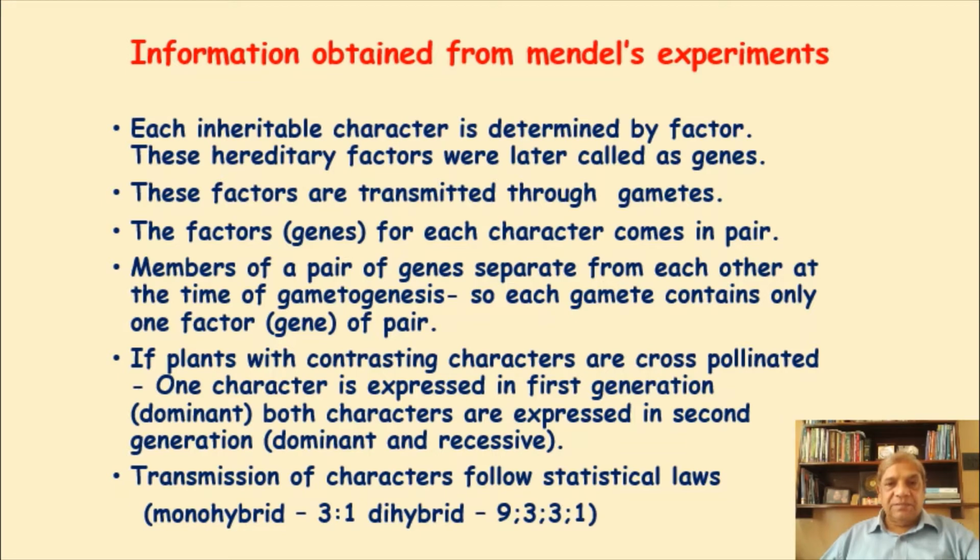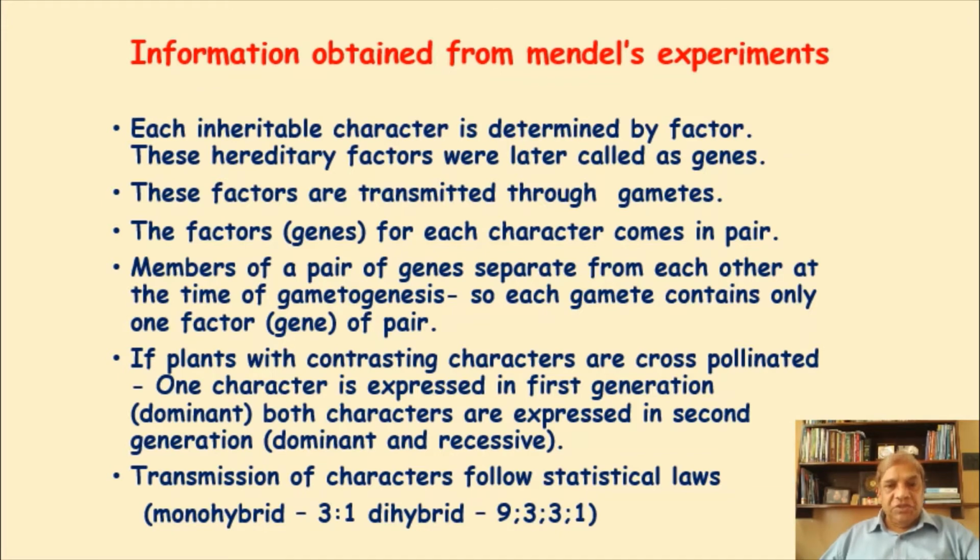For example, for the height there are two factors. That means the character is one, height, and there are two factors for shortness or tallness. Now he further said that the members of a pair of genes, because they come in pairs, the pair of genes he called factors, separate from each other at the time of gametogenesis.